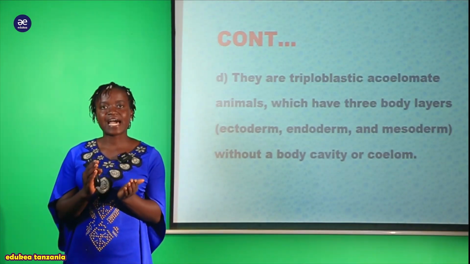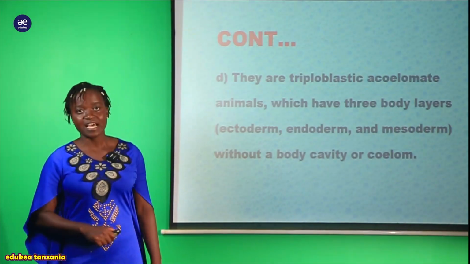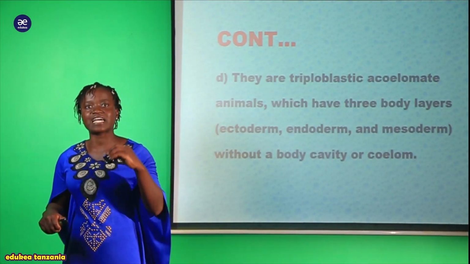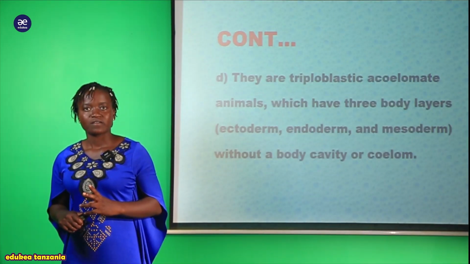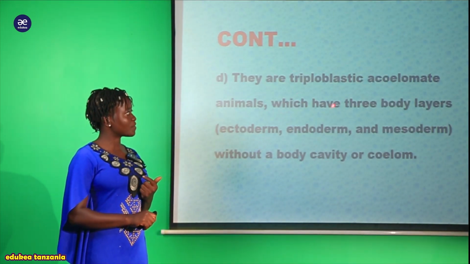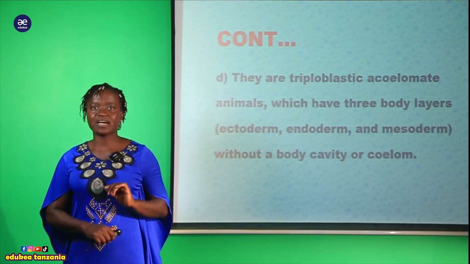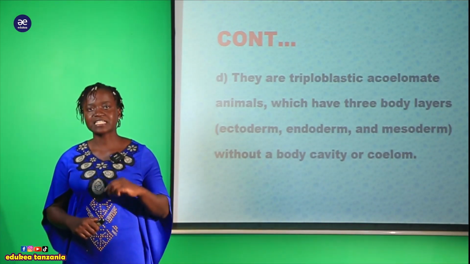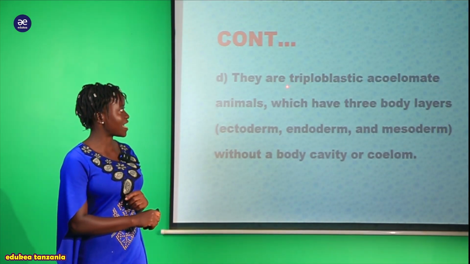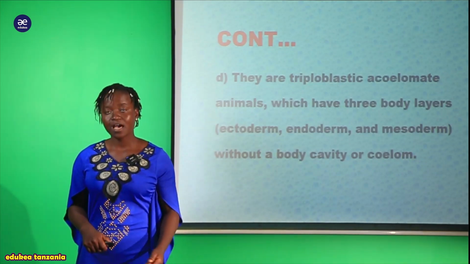That is, they lack coelom within their body. But also we have said that they are triploblastic, and we have seen this triploblastic in the characteristics of the kingdom Animalia. So this organism tunasema kwamba they are triploblastic, meaning that they have ectoderm, endoderm together with the mesoderm. That is triploblastic. The word tri here meaning that 3 layers that is found within their body.